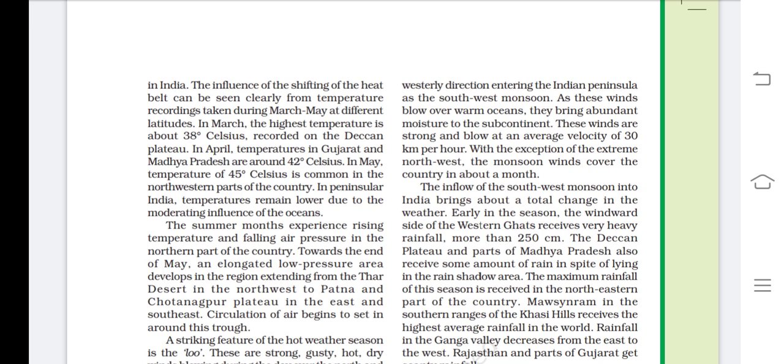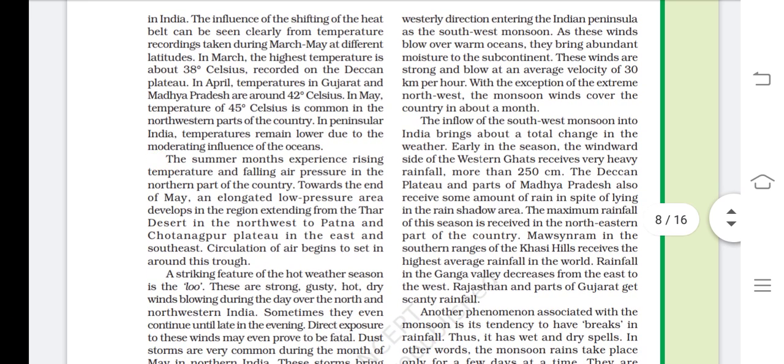The maximum rainfall of the season is received in the northeastern part of the country. Mawsynram, in the southern ranges of the Khasi Hills, receives the highest average rainfall in the world. So Mawsynram is the place which receives the highest rainfall in the world.